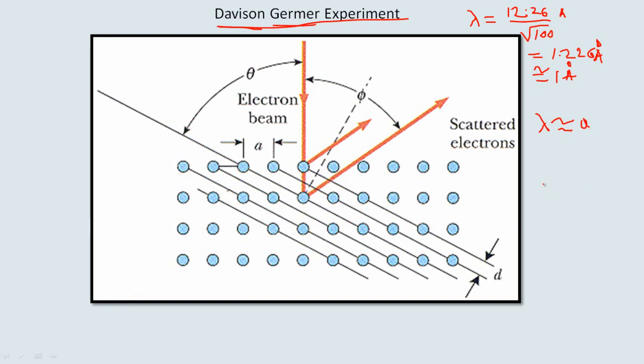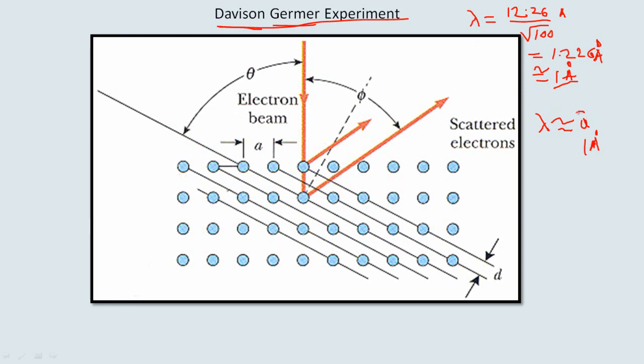Now, if the wavelength of X-rays is of the order of 1 angstrom, then we should develop a slit width of the order of 1 angstrom. Then only we can get the diffraction. Otherwise, the phenomenon of diffraction cannot be observed.